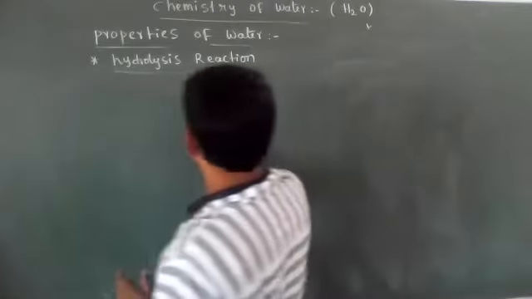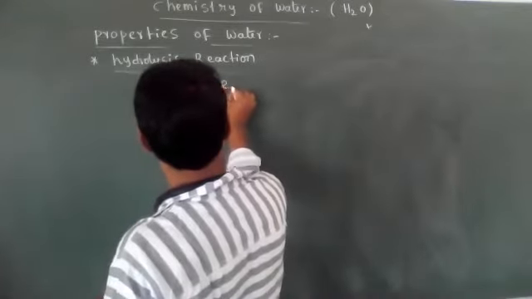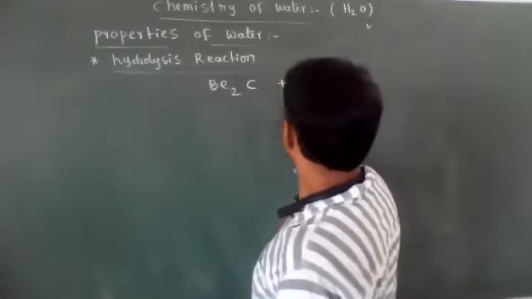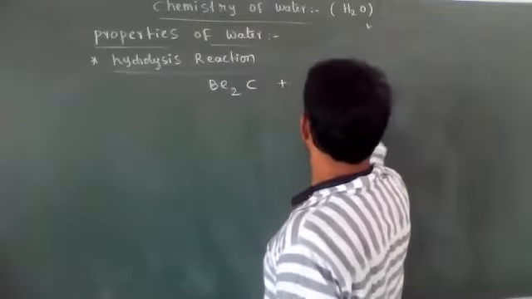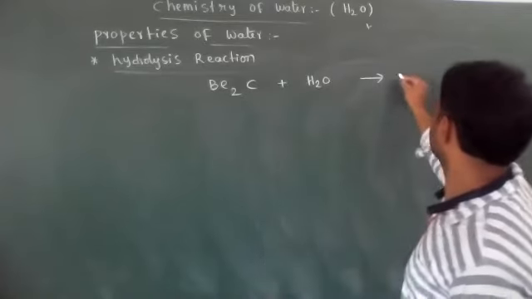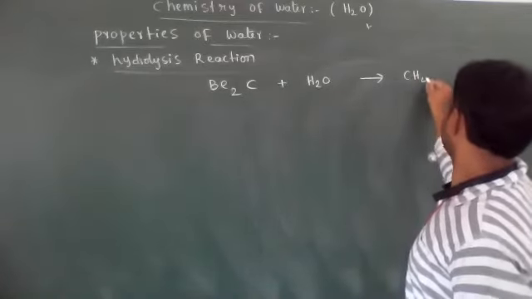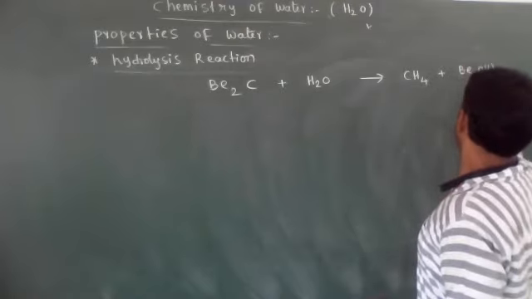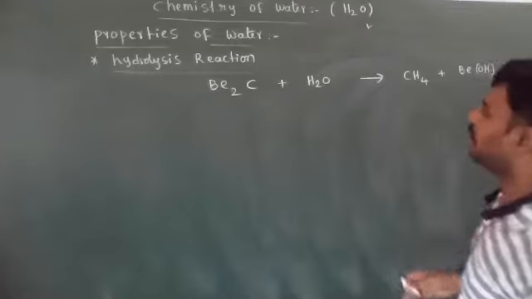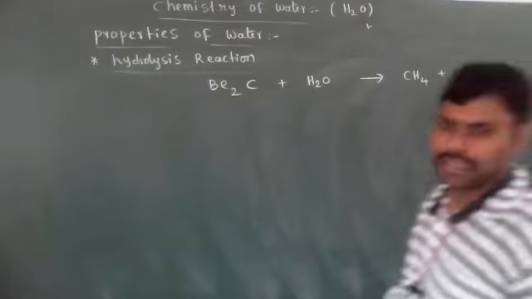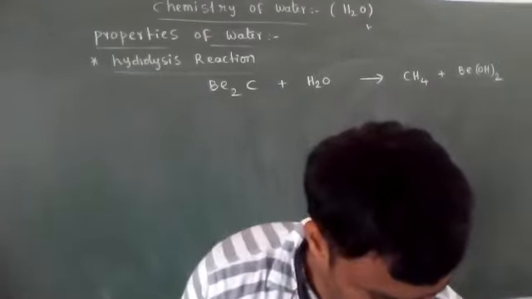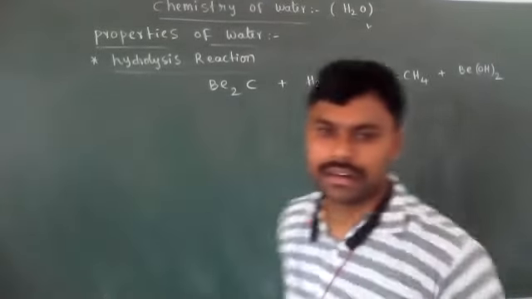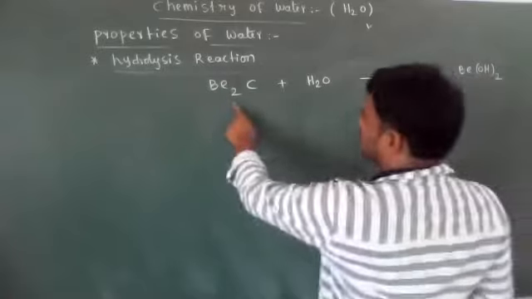For example, beryllium carbide, Be2C, on hydrolysis produces CH4 and beryllium hydroxide, Be(OH)2.